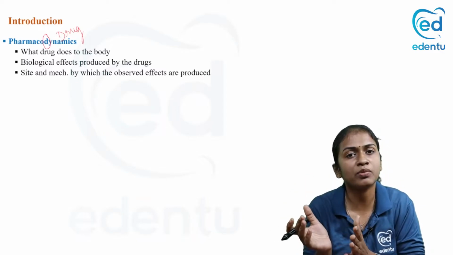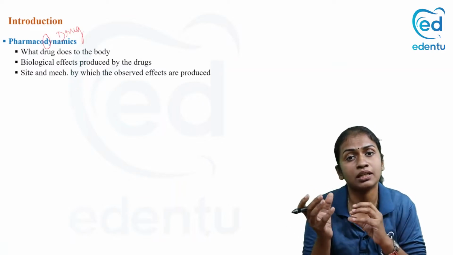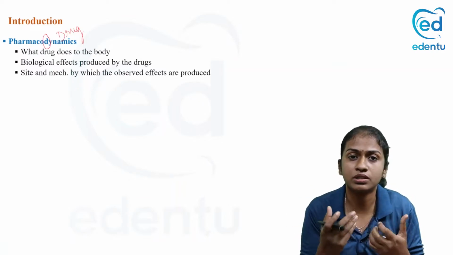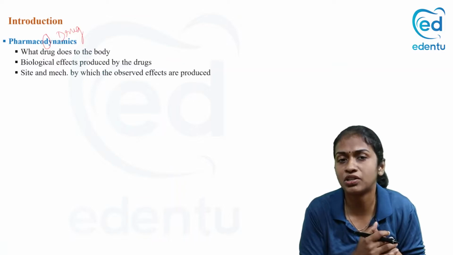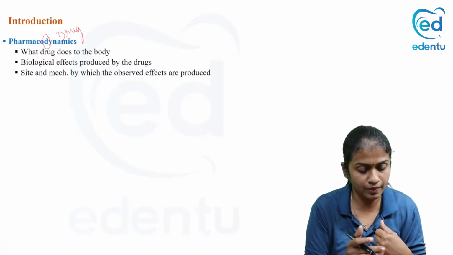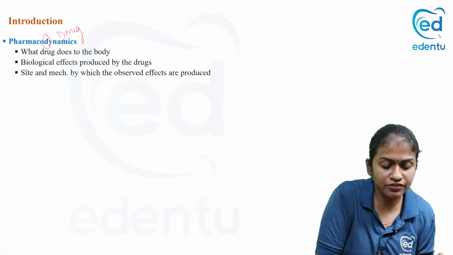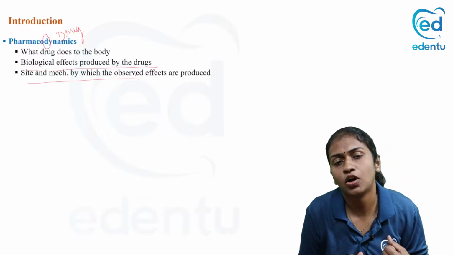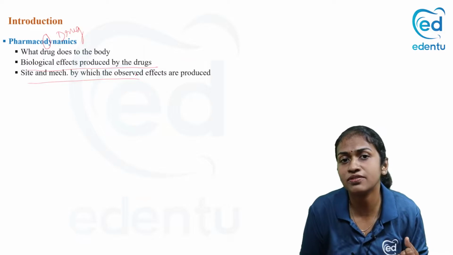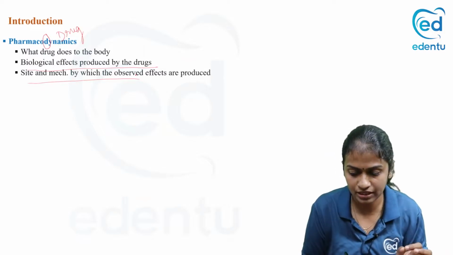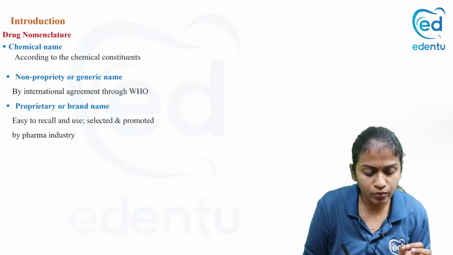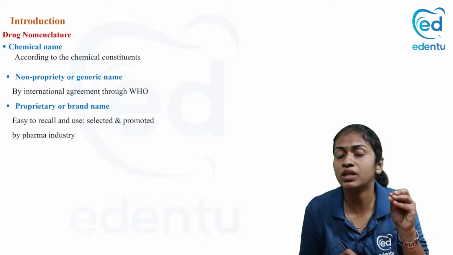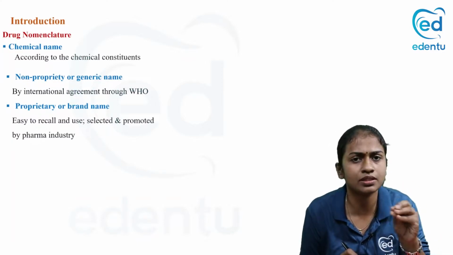Then we come to pharmacodynamics, where we study different receptors, how the drug acts, and what biological effects it produces. So the biological effects produced by the drugs, and the site and mechanism by which these observed effects are produced, is known as pharmacodynamics.